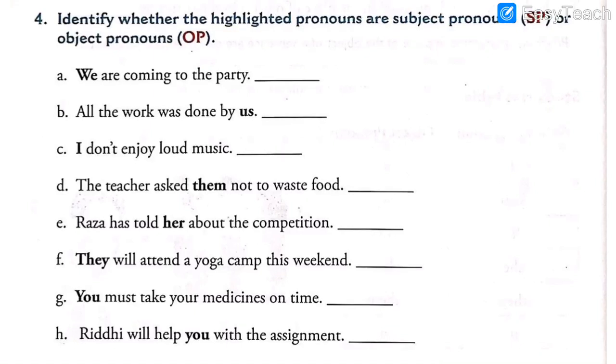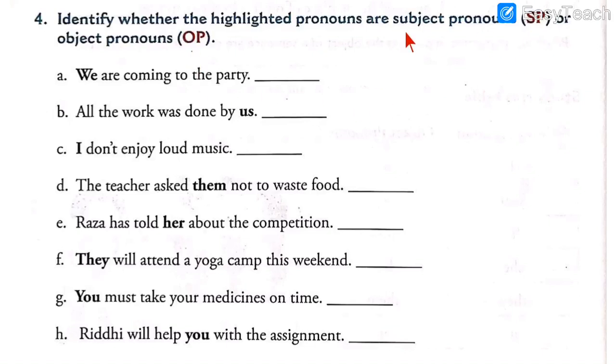It means you have to identify the highlighted words, like the words are highlighted over here. You can see in bold black color it is highlighted: we, us, I, them, etc. Like that, in all the sentences which you can see on the screen, in every sentence at least one word is highlighted. So we have to identify whether the highlighted word is SP or OP.